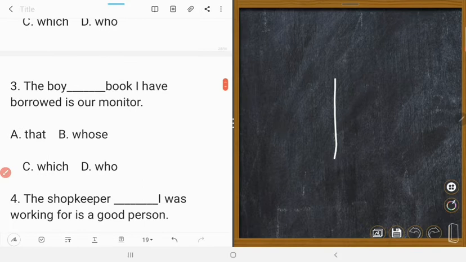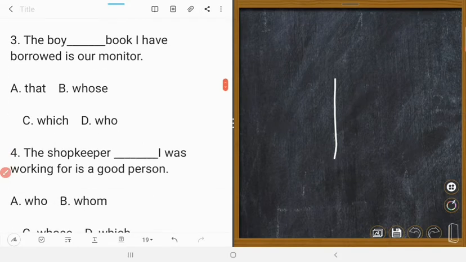Next one is: the boy whose book I have borrowed is our monitor. The boy is a person. The boy whose book I have borrowed. Whose means whose book. The correct answer is whose.